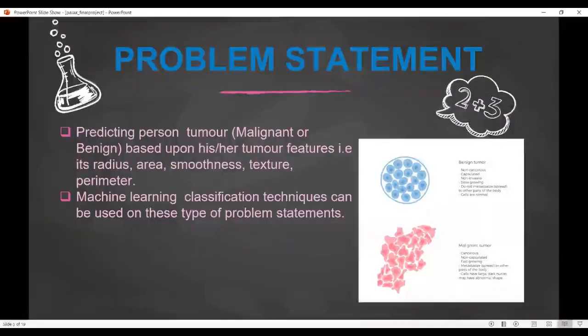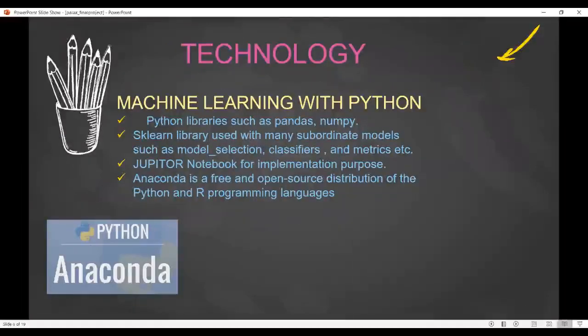Moving ahead, the problem statement of our project is that we are predicting whether a tumor is malignant or benign, based upon tumor features like its radius, area, texture, etc. Here I have used machine learning techniques with Python. I have used Python libraries such as Pandas, NumPy, and also the sklearn library for the models. All this implementation is done in Jupyter provided by Anaconda, which is a free and open source distribution for Python programming.